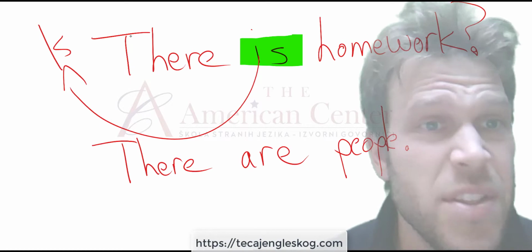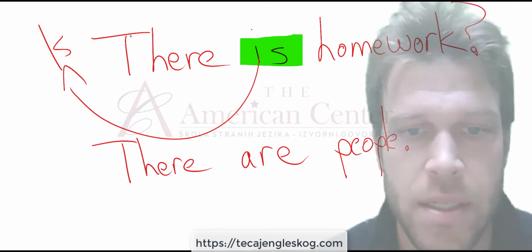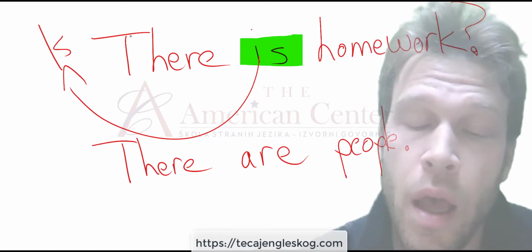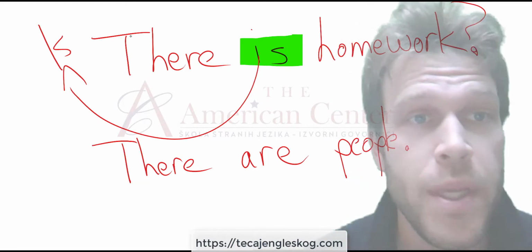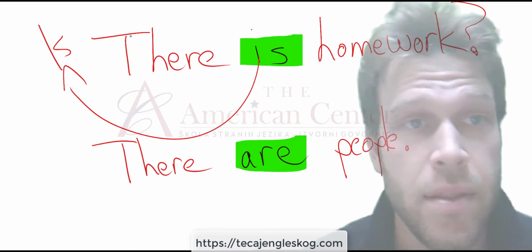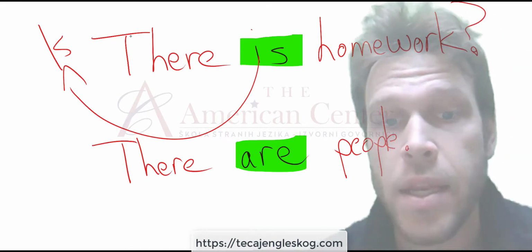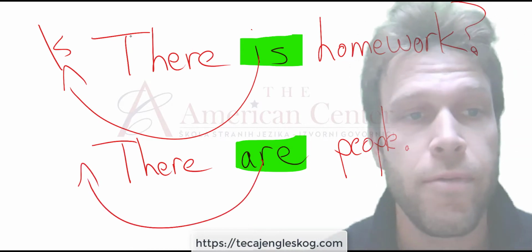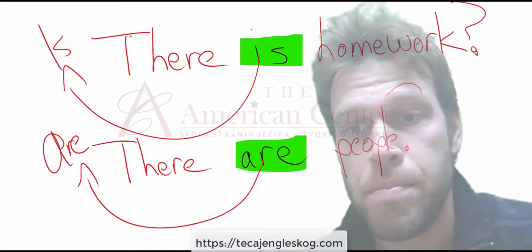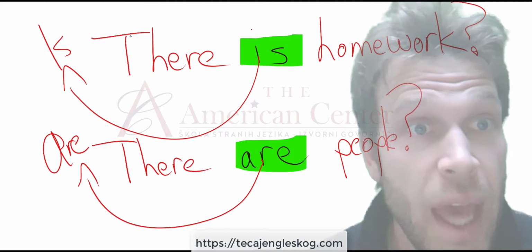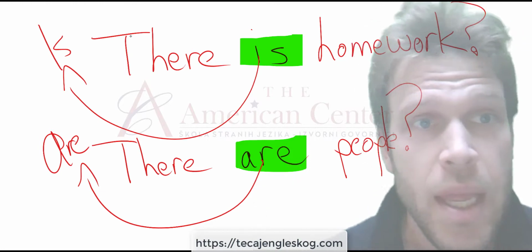Now, this is a very simple sentence. There are people. Okay. Again, all we do is take the verb are and move it to the front. Are there people? Okay, good job.